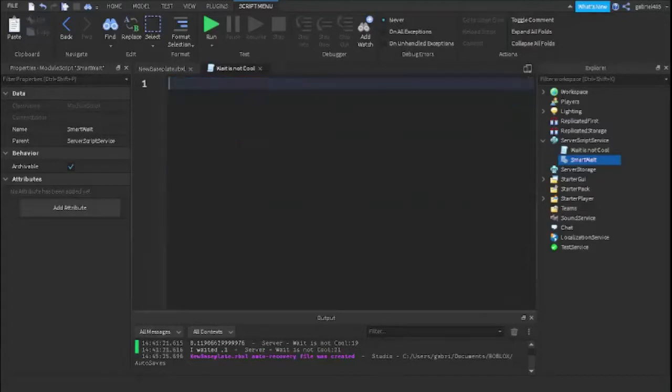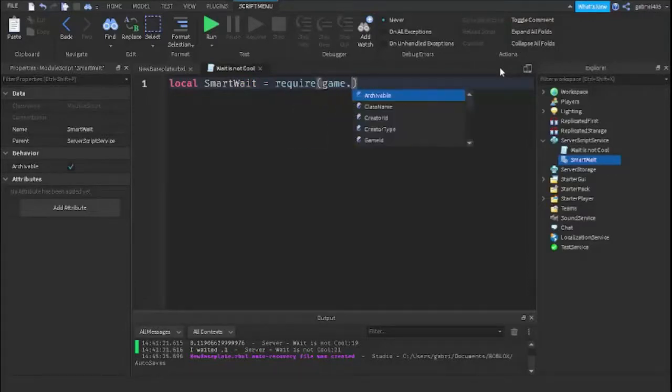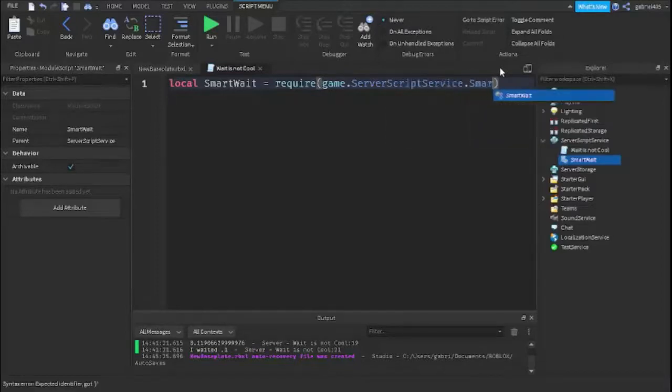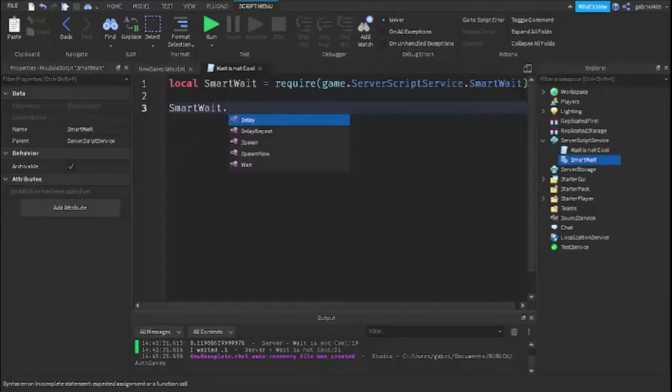Okay, so let's just require this module really quickly. We'll do local SmartWait, and I just called it SmartWait. I couldn't think of a good name, so I just said, oh, SmartWait sounds pretty cool. And so we're going to require it, game.ServerScriptService.SmartWait. Okay, and yeah, there are many different functions. If you do SmartWait dot, you can see all the functions that we have. We have delay, delayRepeat, spawn, spawnNow, and wait.